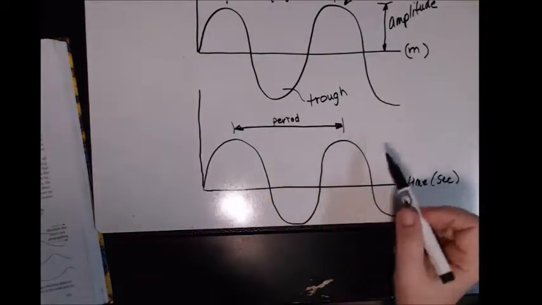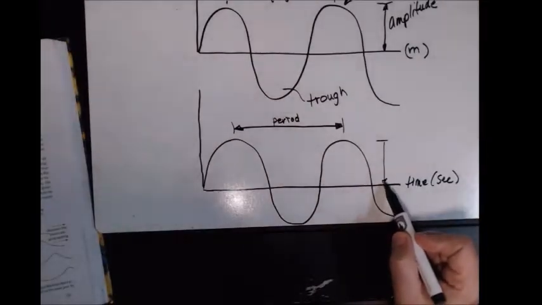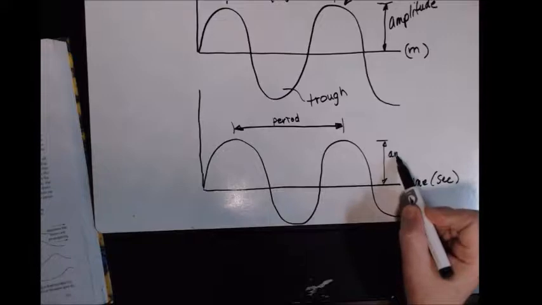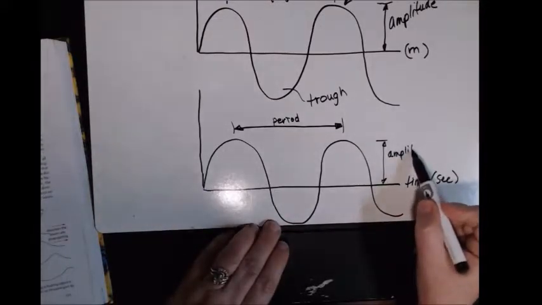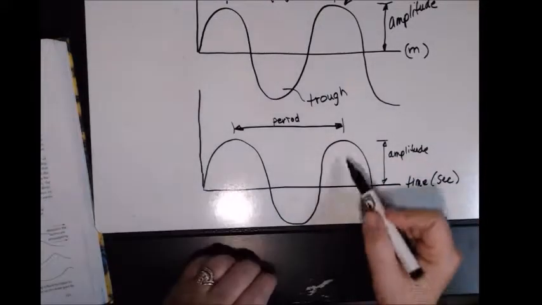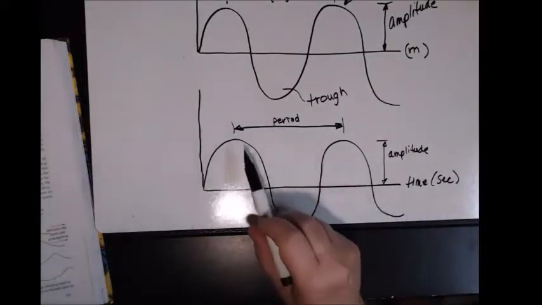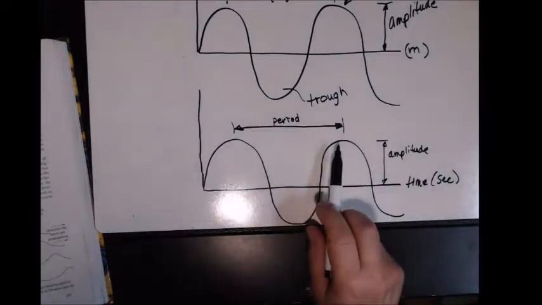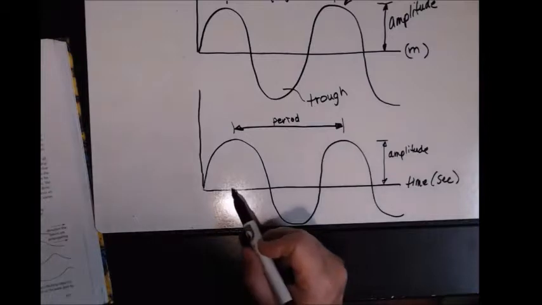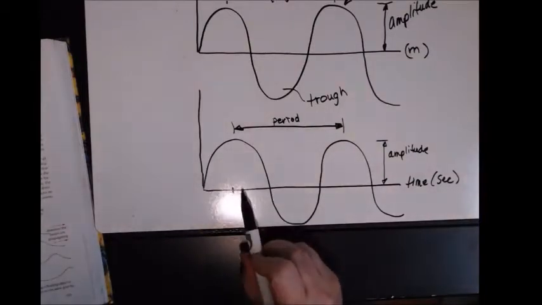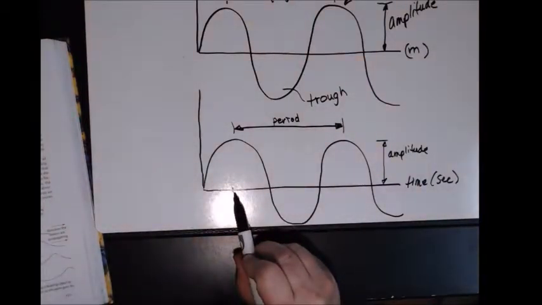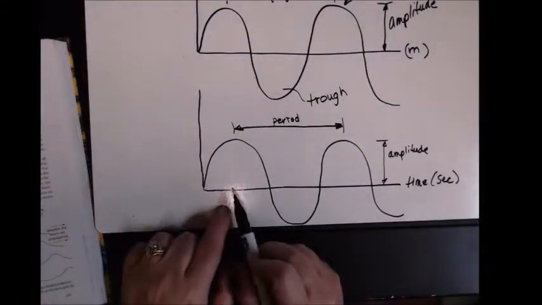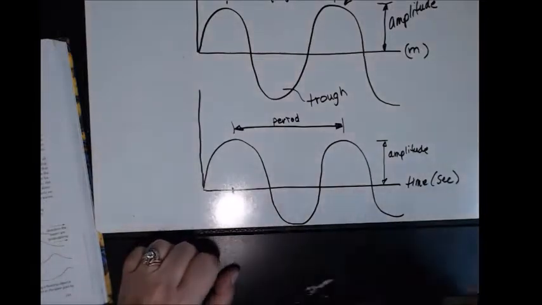Okay? Now I still have amplitude here. This is still amplitude, which remember is half the full distance. But in this case, I'm looking at time. So period is how much time from one peak to another. Now we can also talk about this in terms of frequency. So frequency would be how many peaks or troughs pass a particular point in time. So how many of a complete cycle will pass this point in time, and that would be called a frequency.